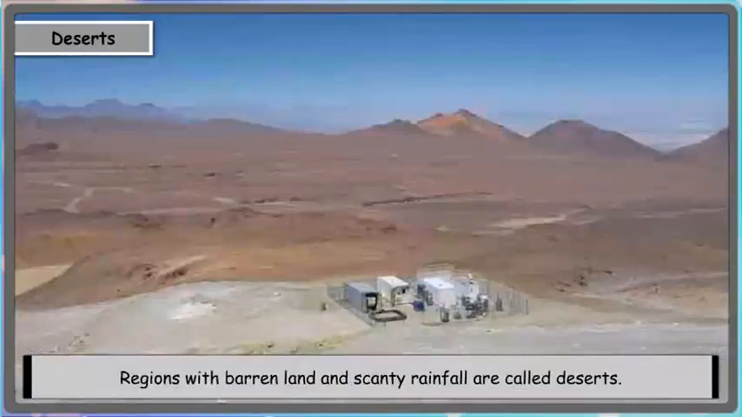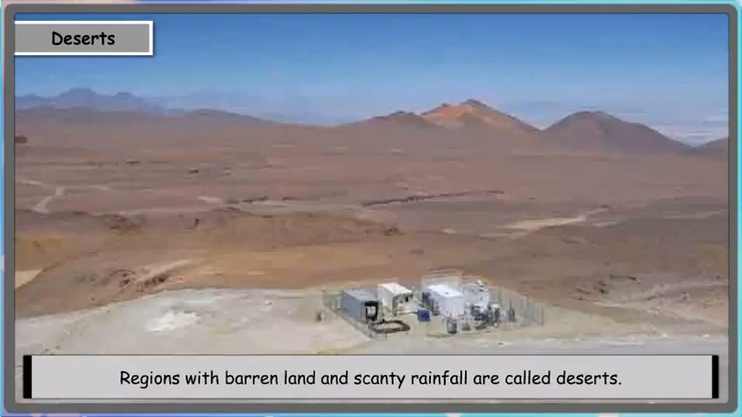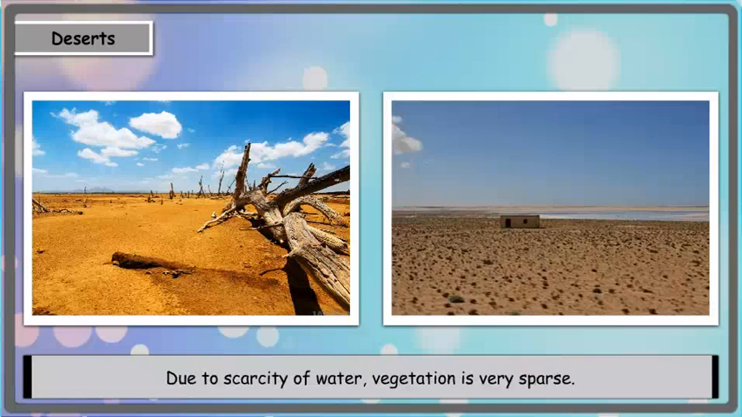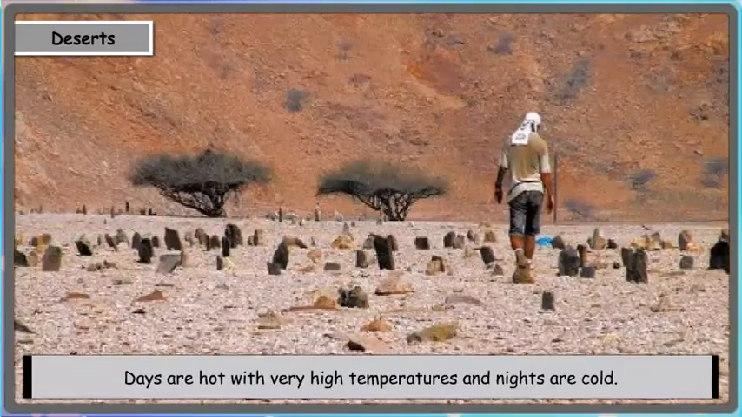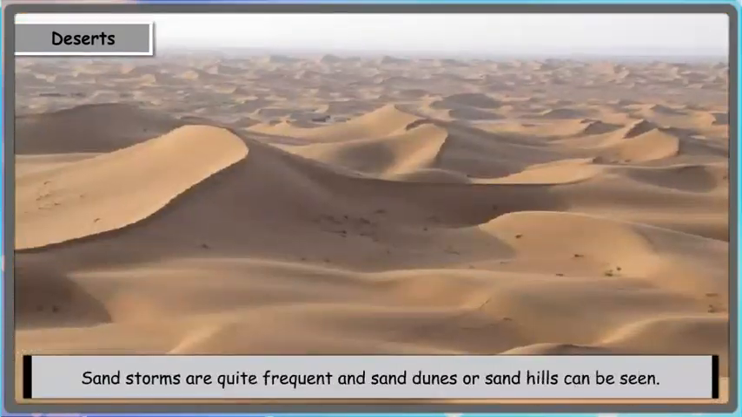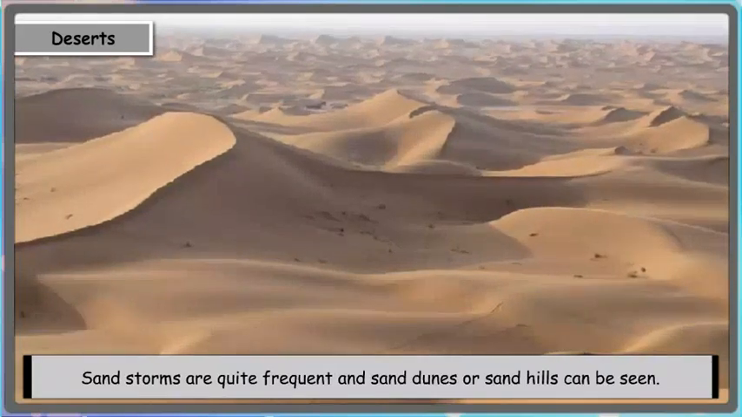Deserts. Regions with barren land and scanty rainfall are called deserts. They have an arid or semi-arid climate. Due to scarcity of water, vegetation is very sparse. Days are hot with very high temperatures and nights are cold. Sandstorms are quite frequent and sand dunes and sand hills can be seen.